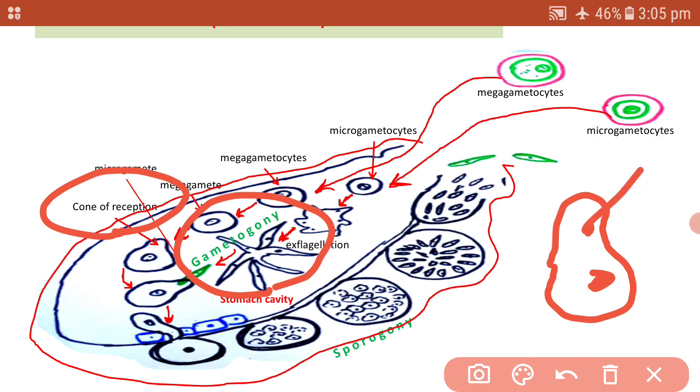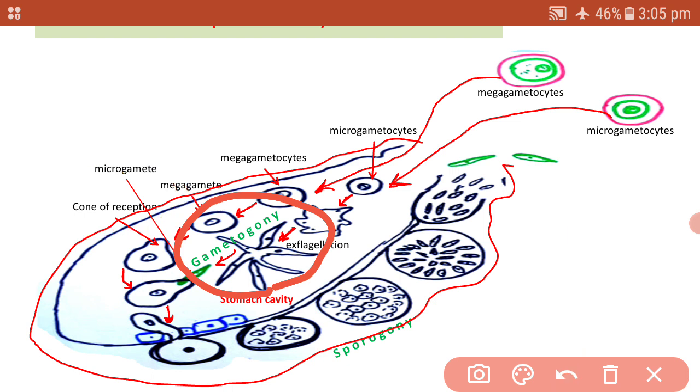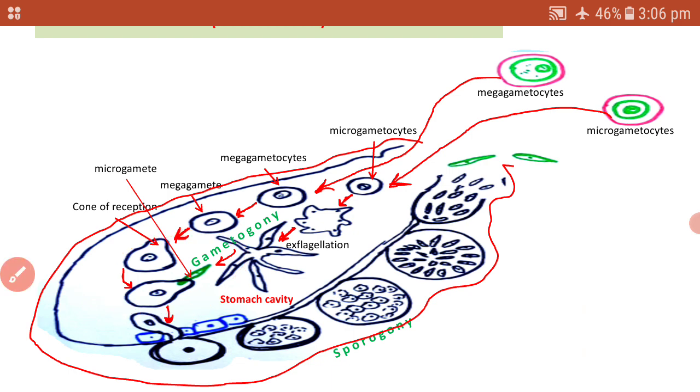To that cone of reception, the microgametes are then attached, and the process of fertilization takes place.